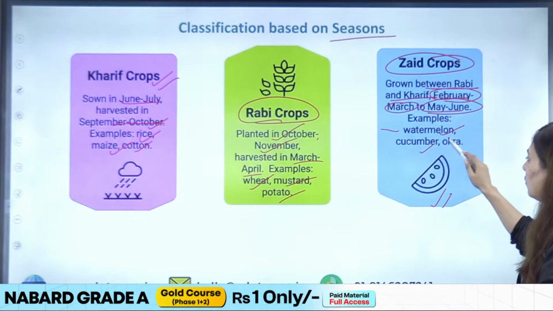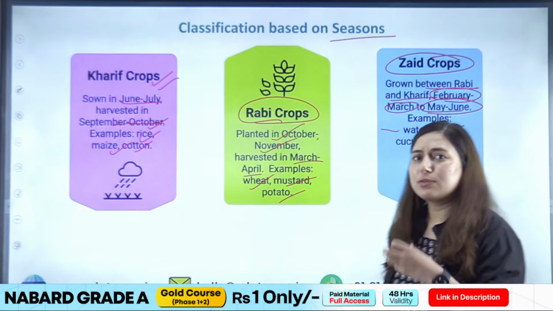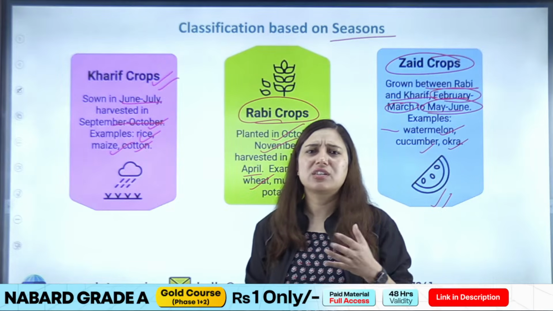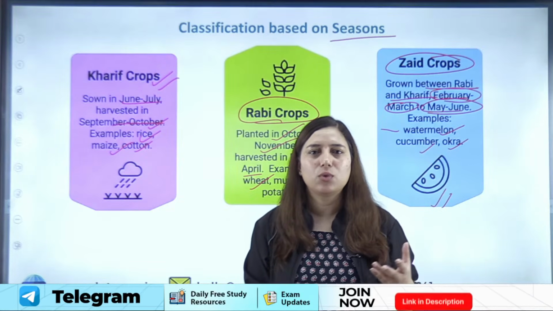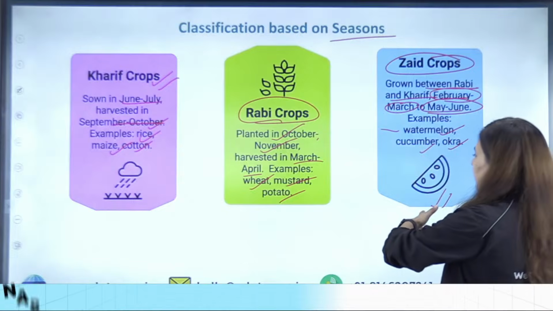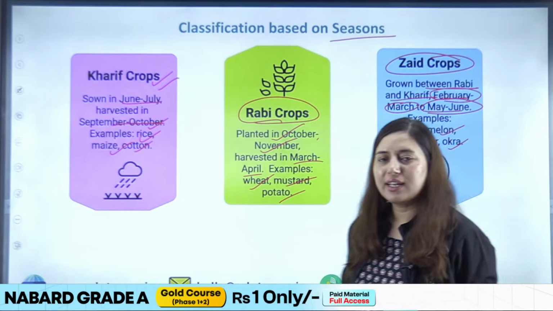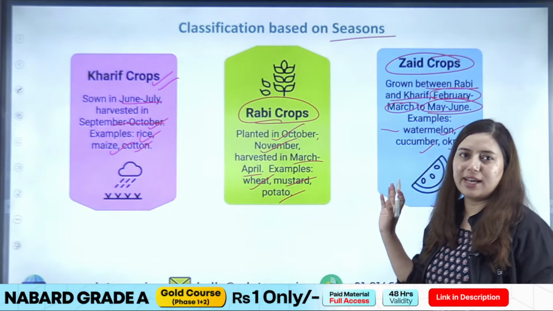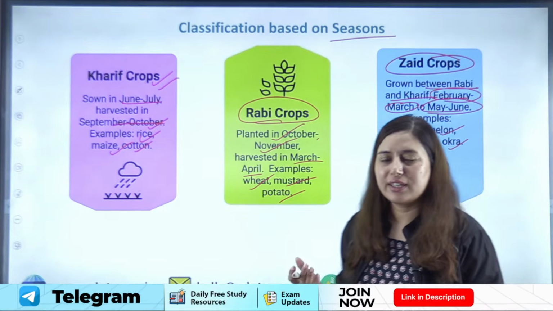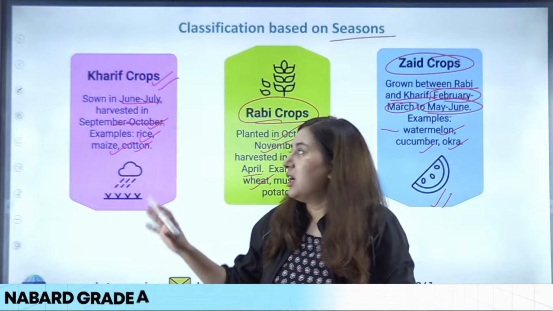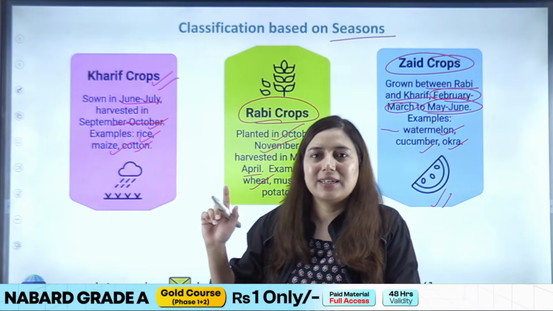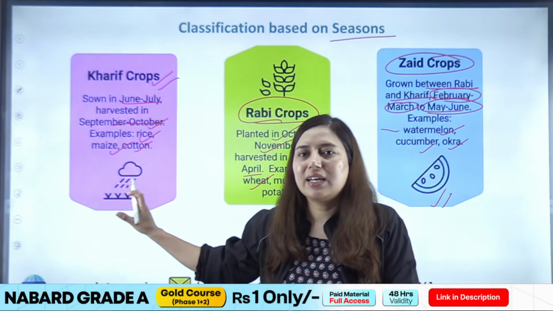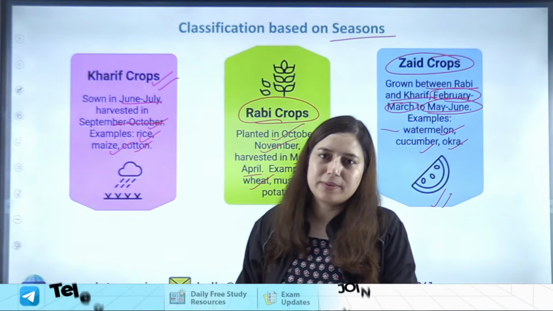Examples are watermelon, cucumber, okra, some short duration vegetables, some short duration pulses. They can be easily grown in the Zaid season. Okay? I hope it's clear. I hope now you know what is Kharif crop, Rabi crop and summer crop, Zaid crop. Yes, Sandeep, thank you for the correction. I have already corrected myself. Yes, Zaid are the summer season crops, Rabi crops are the winter season crops and Kharif season crops are monsoon crops. Clear?